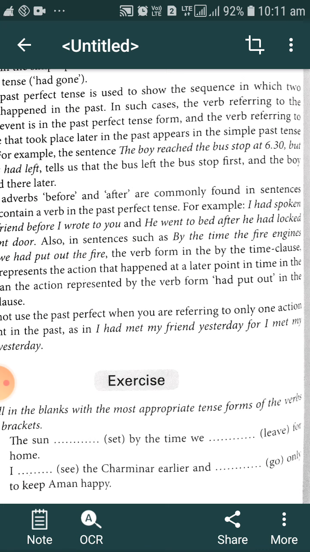So we get a clear-cut idea about which action happened earlier. When an action is described in the past perfect tense, we get the idea that that particular action happened earlier, and the action described in the simple past tense has happened later.